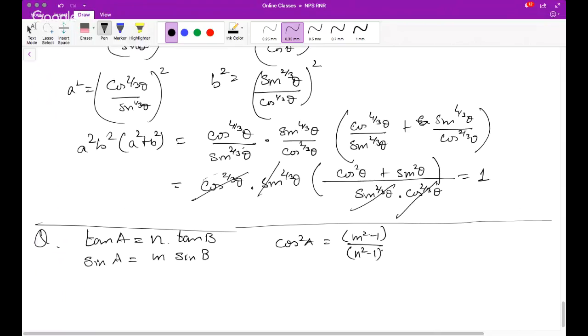Okay. Cos square A is m square minus 1 divided by n square minus 1. Tan A is n tan B, sine A is m sine B. Okay. Perfect.